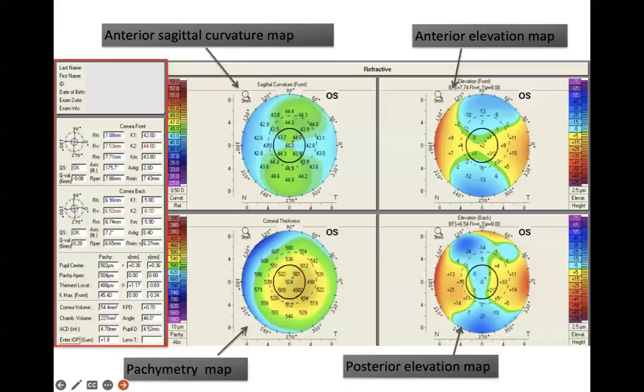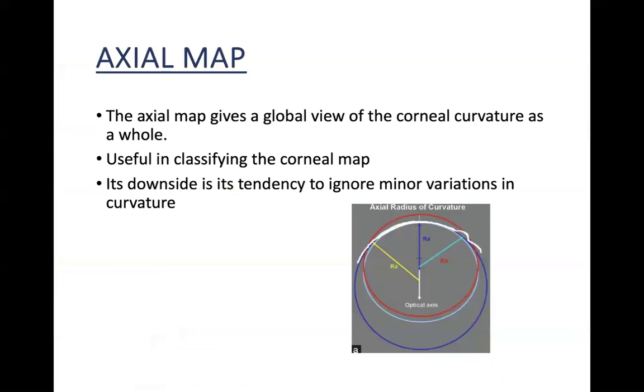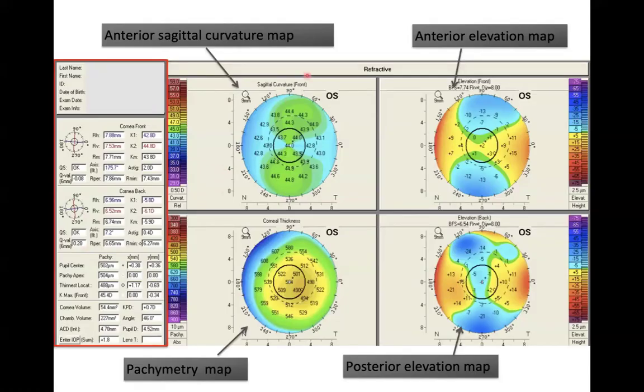Now we will have a look at the 4-map refractive display. So these 4 maps are the ones that are normally present when we see a printout of the Pentacam. Over here, what do we get to see? We get to see the anterior sagittal map, which is known as the axial map.